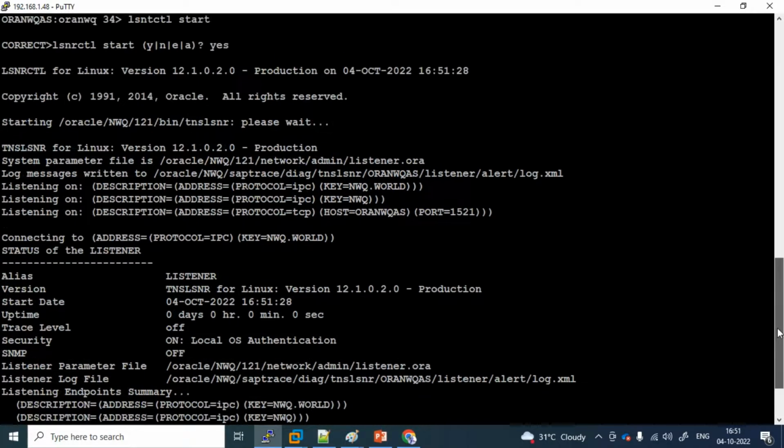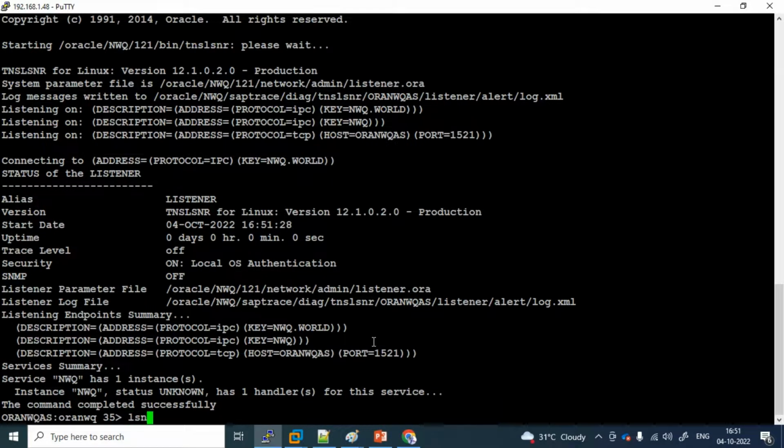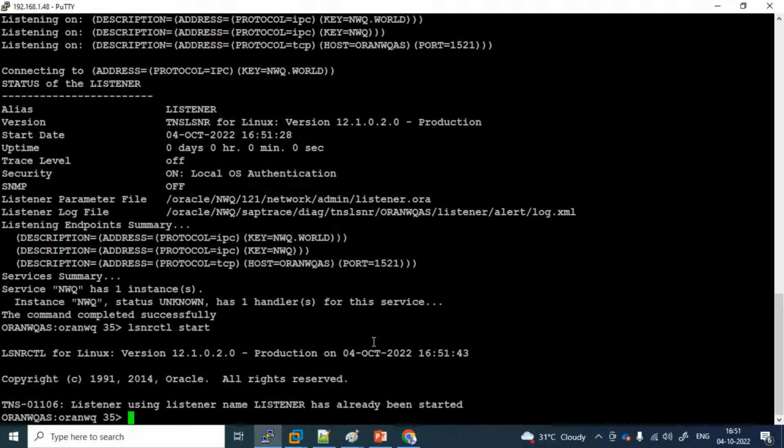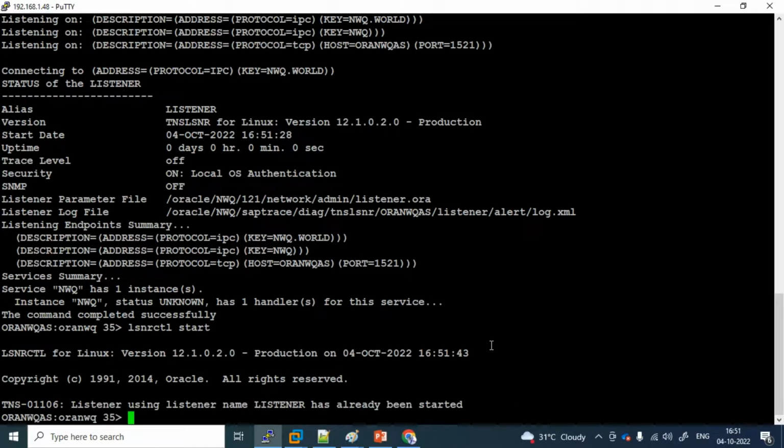I wrote something wrong, lsnr-ctl space start. lsnr listener ctl, so this is wrong. I'll write it again here, lsnrctl start. This is the command that will give you the listener start. As it is started already, it is saying already started. So once this is done, the two steps are done.